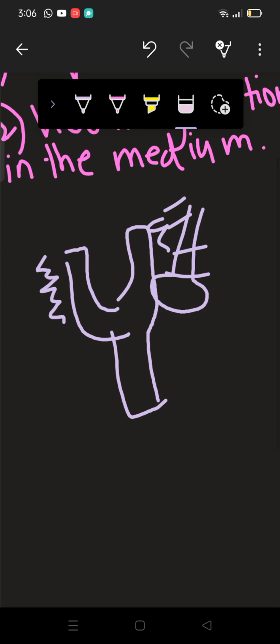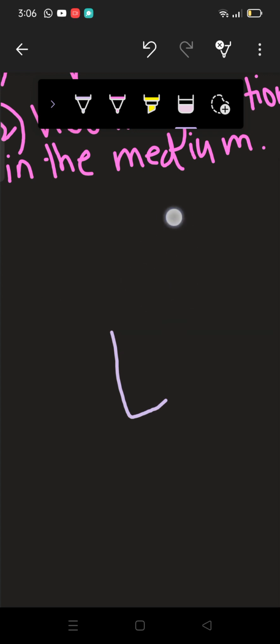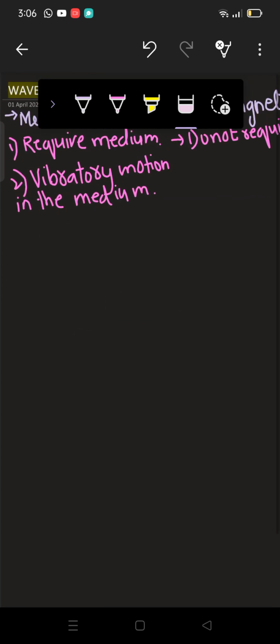So this is basically a vibrating material which I have put in the air, and if that vibrates, it will produce mechanical waves. That mechanical wave can be longitudinal, or it can be transverse as well. As I told you about the tuning fork here, the tuning fork will produce sound, and sound waves are longitudinal waves.